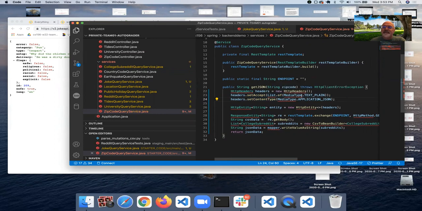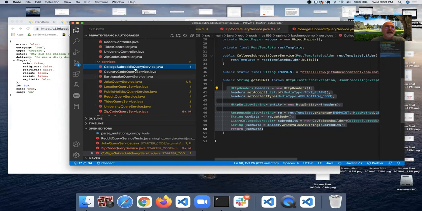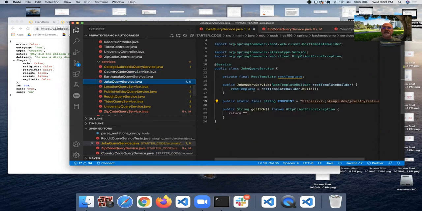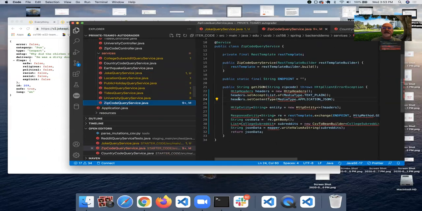Now this list of media type text plain, I think that one is pretty much unique to the college Reddit query service. I think all the rest of these are accepting application JSON. So that's what I'm going to use, because what we expect to get back from our joke query service is application JSON.